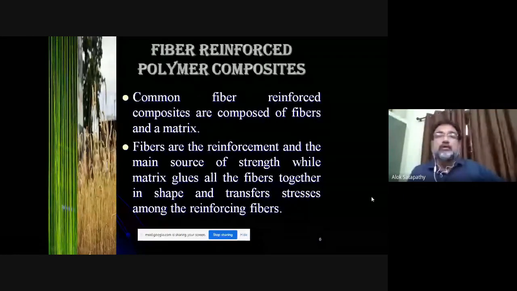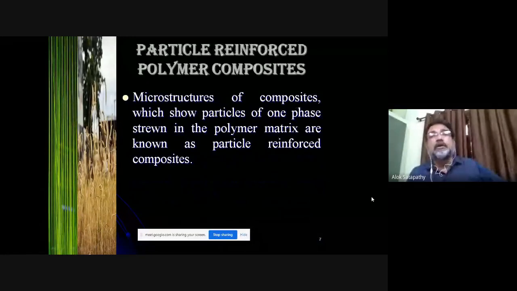So fibers do the work of bearing the tensile load, and they impart strength to the composite. Therefore, fiber reinforced composites are much stronger compared to the particulate reinforced composite, where there is no directionality. Now, in what way are particle reinforced composites different?